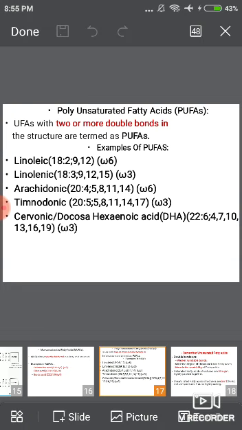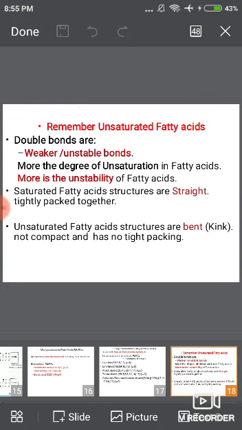It is also known as docosahexaenoic acid, short form DHA. The total number of carbon atoms is 22. Presence of 6 double bonds. The first double bond is present on the 4th carbon, next on 7, 10, 13, 16, and 19, and omega 3.